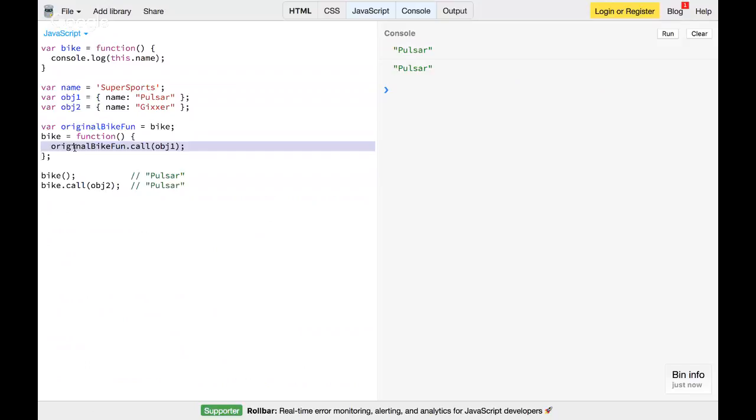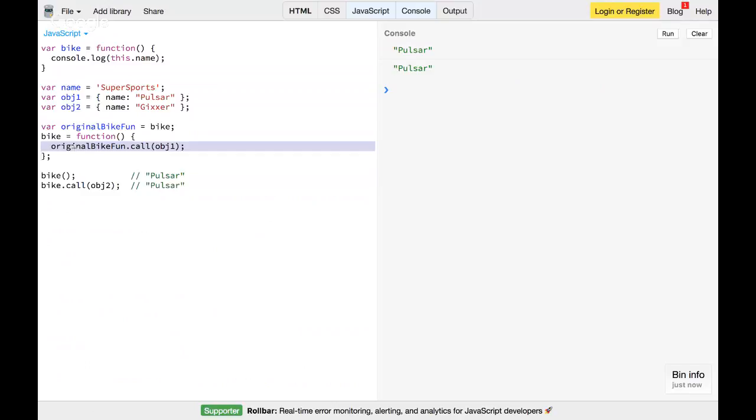You can hijack the this keyword and every time force it to run in a fixed execution context. In this example, this always points to obj1, so no matter from where you call it or whatever context you pass, it's going to print pulsar, which is obj1 dot name. This is called hard binding.